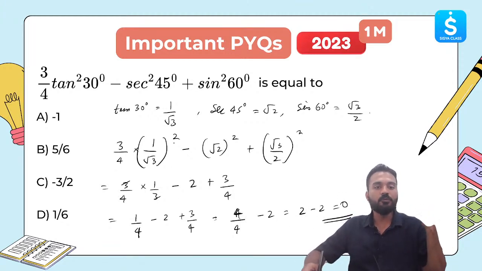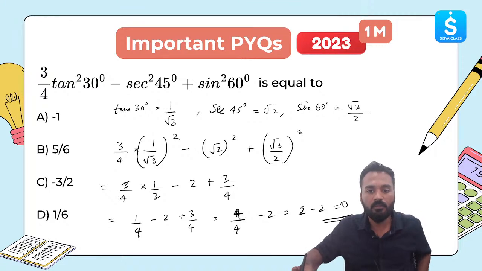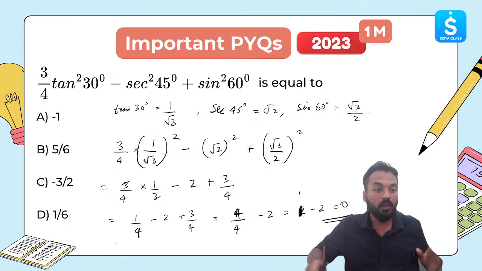1 by root 3, if you square, you will get 1 by 3. 1 by 3, if you multiply, 3 and 3 will get cancelled. 1 by 4, and this part is root 3 by 2. 3 by 4 plus 1 by 4, 3 plus 1 is 4, 4 by 4 is 1. My bad, just a second. This will be 1. I'm sorry for that.